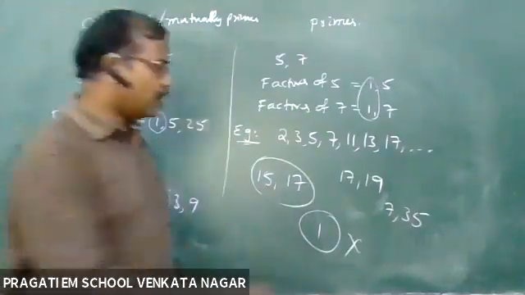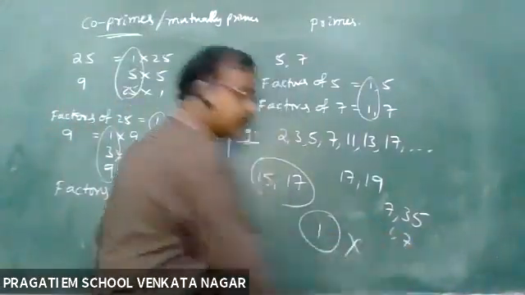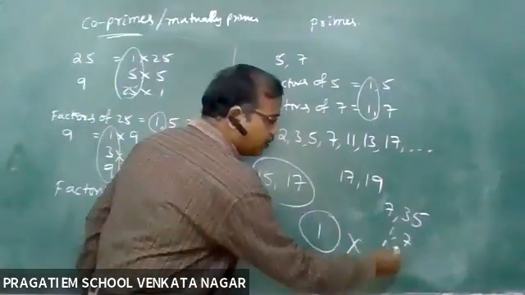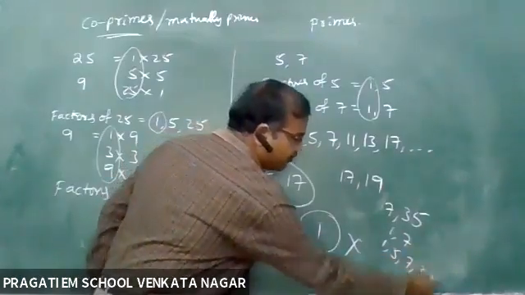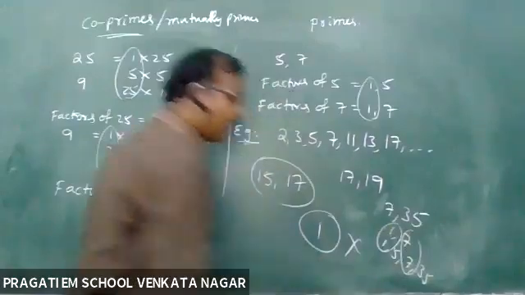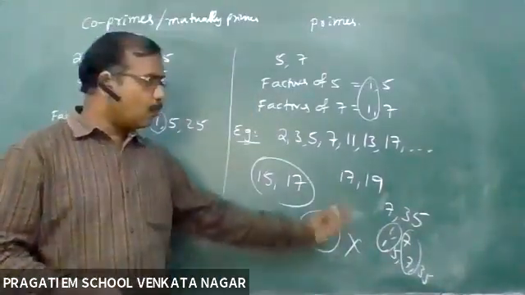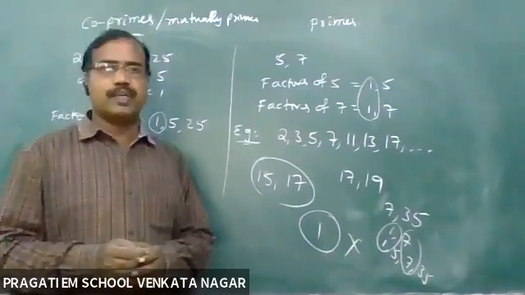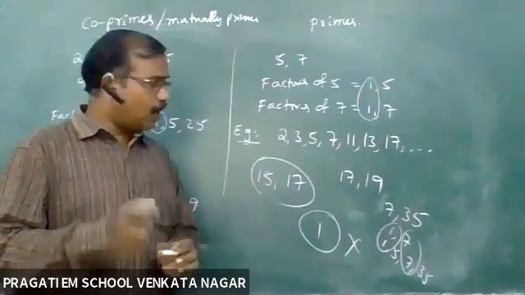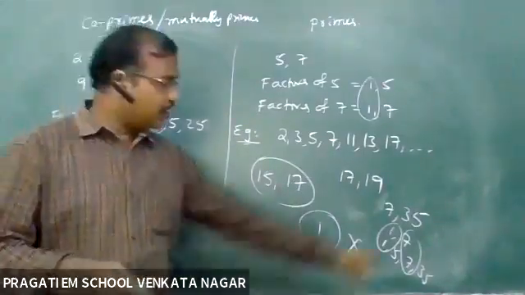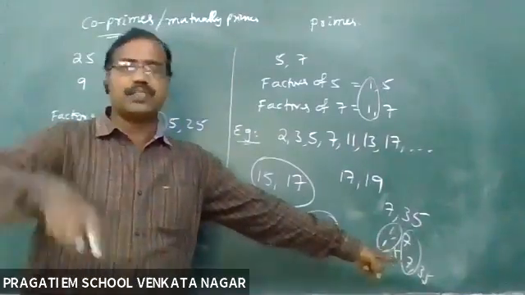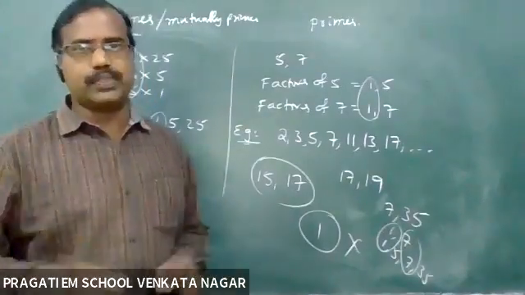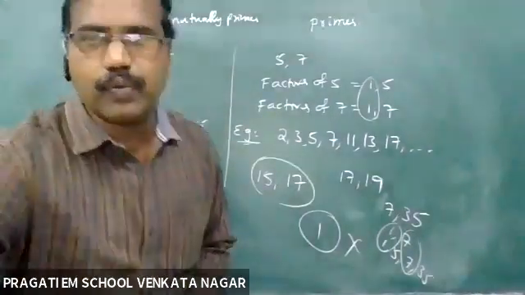Okay, sir. Because the factors of 7 are 1 and 7. The factors of 35 are 1, 5, 7, 35. So they have the common factors 1 and 7. For co-primes, such a situation should not exist. The common factor must be 1 only. But here another common factor, 7, is also there. That's why I can say that 7 and 35 are not co-primes. Okay, sir. Okay, ma'am, very good.